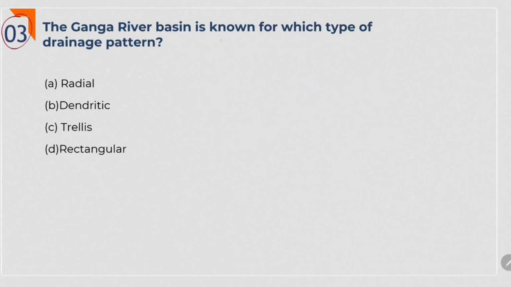Next one. The Ganga river basin is known for which type of drainage pattern? First of all, what is this drainage pattern? See, over the period of time, the structure of the rocks, the slope of the rocks, the amount of water which it holds, everything changes, because of which the river flowing through that rock, it will change its pattern.